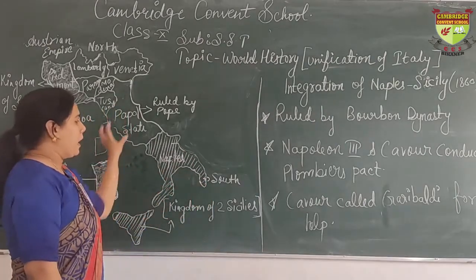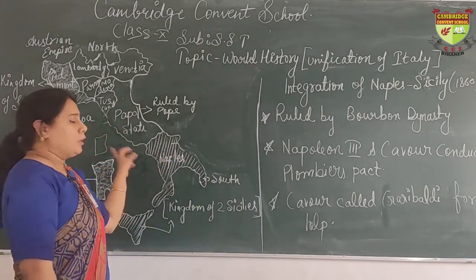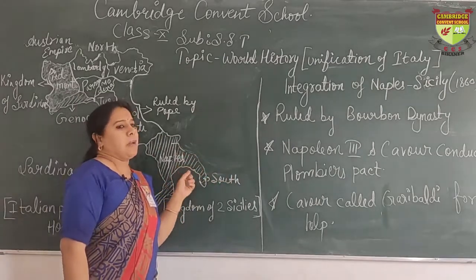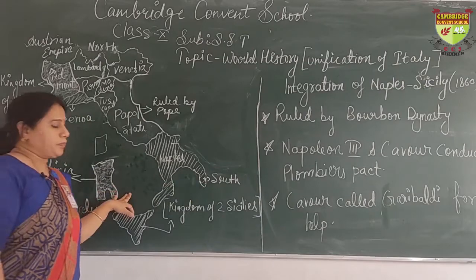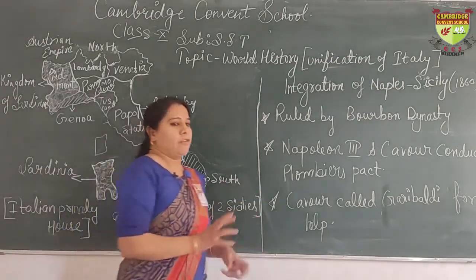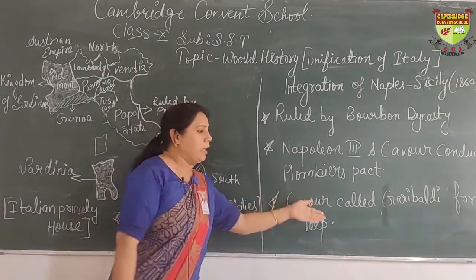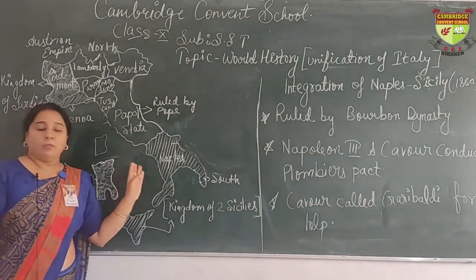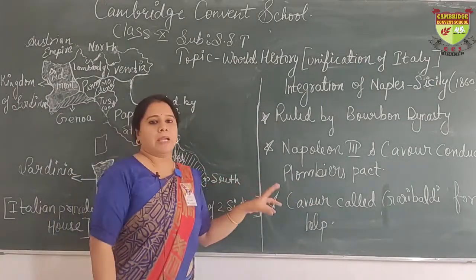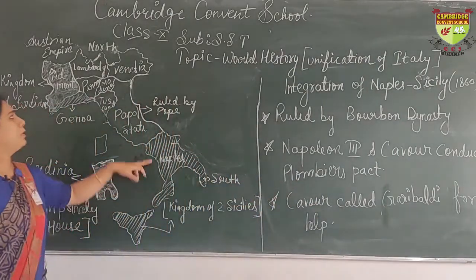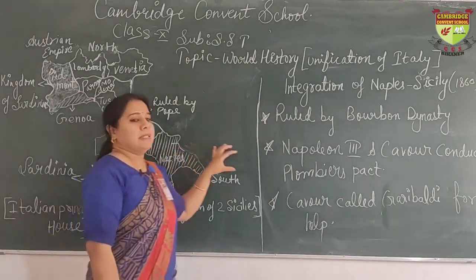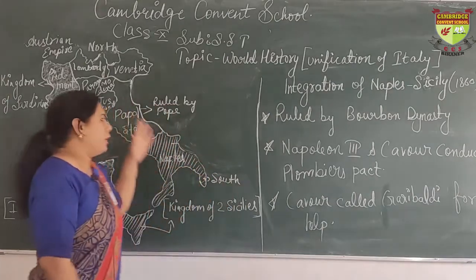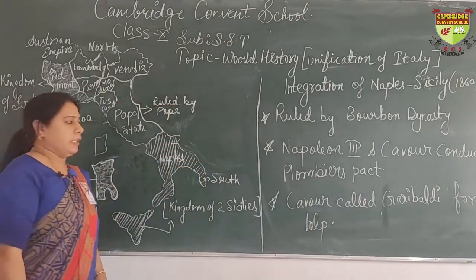Finally, what happened? They attacked the Bourbon dynasty, threw them away and captured Naples and Sicily. Now here there was a twist. Garibaldi met with Mussolini. Mussolini and Garibaldi both decided that they would not merge with Piedmont Sardinia. They wanted to be a liberal state. Okay, they were not ready to merge with Piedmont Sardinia.